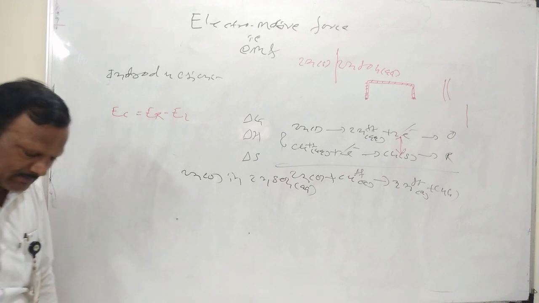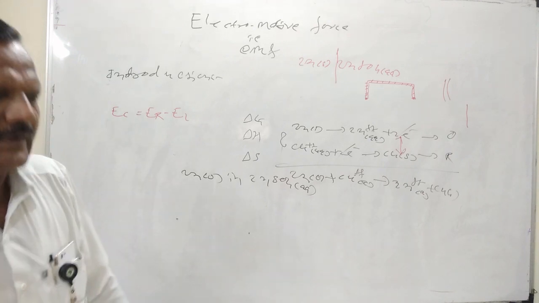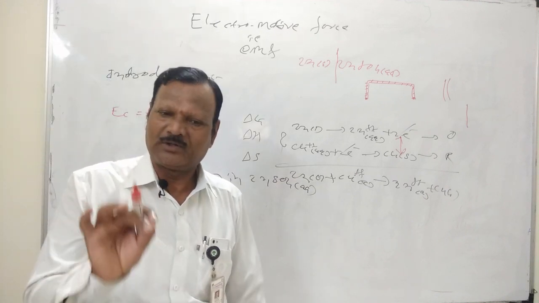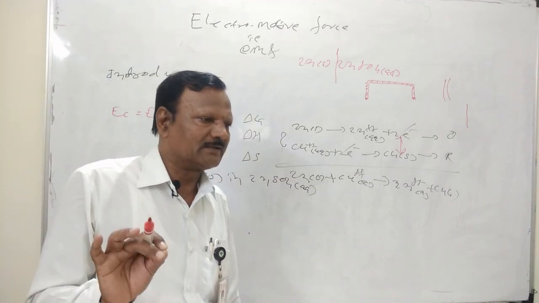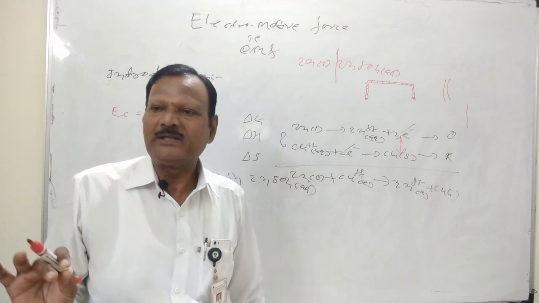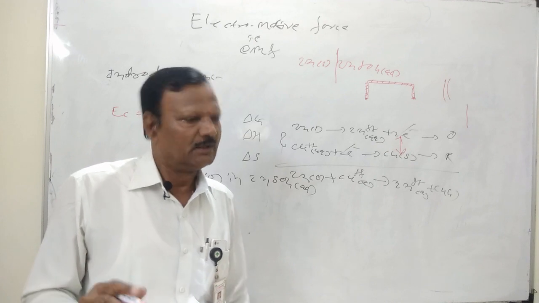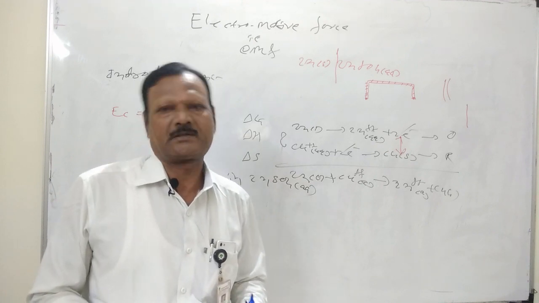Some of the parts may be regarded further, like thermodynamic electrode potential. We particularly call that part single electrode potential, that is the Nernst equation for single electrode potentials. We will see that in the next part.